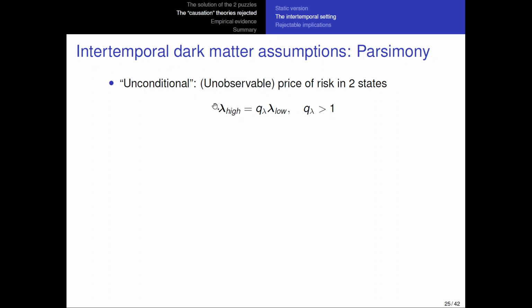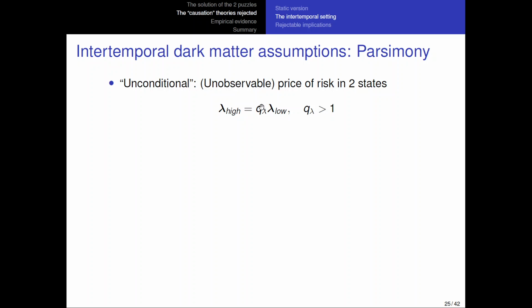Unconditional in the sense that in high price of risk states, the only thing that changes is the level of the price of risk. So this is a vector with a bunch of elements, and what I'm saying is that this vector is just multiplied by a certain constant that's bigger than 1. All the elements in the vector are multiplied by the same number, meaning that the relative risk prices stay the same in high and low price of risk states.